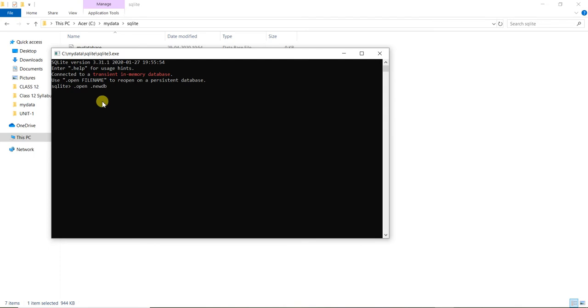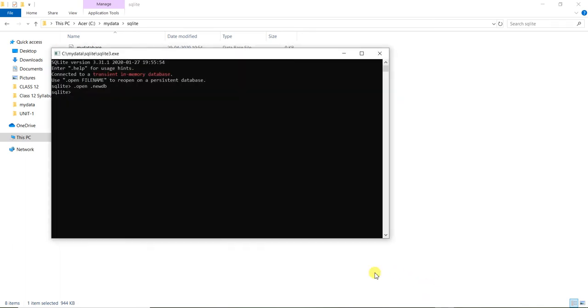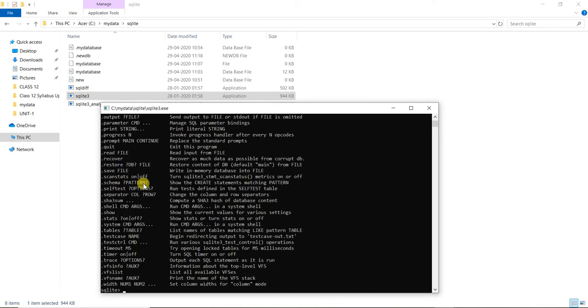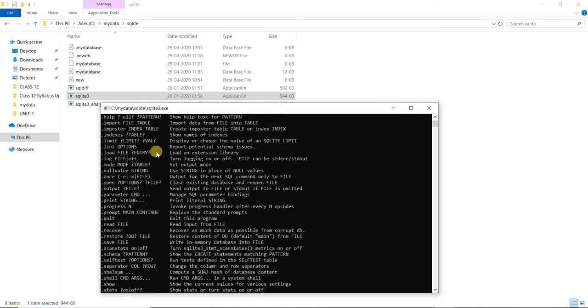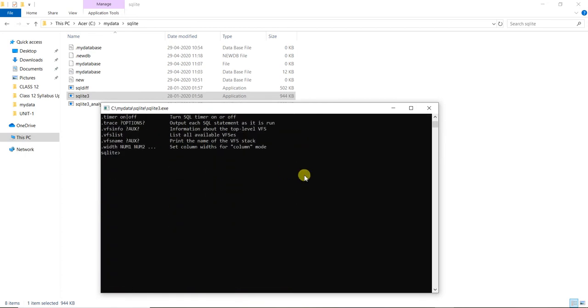So this is the name of my new database. So press enter. Just now I have created this database in sqlite3, and it has come in my folder. And if you enter .help, then you can see all these commands. These are the different commands which you can use in sqlite3.